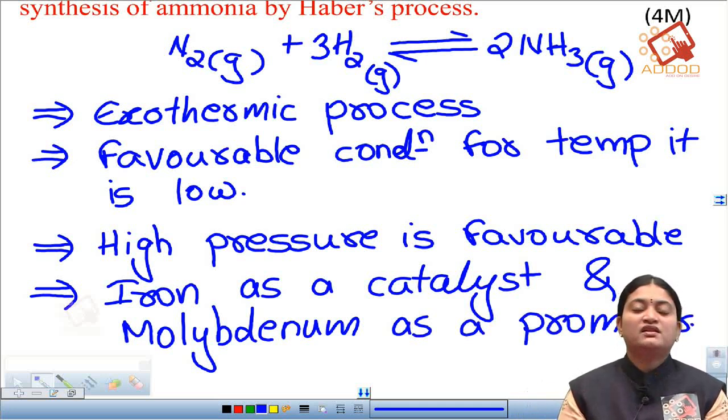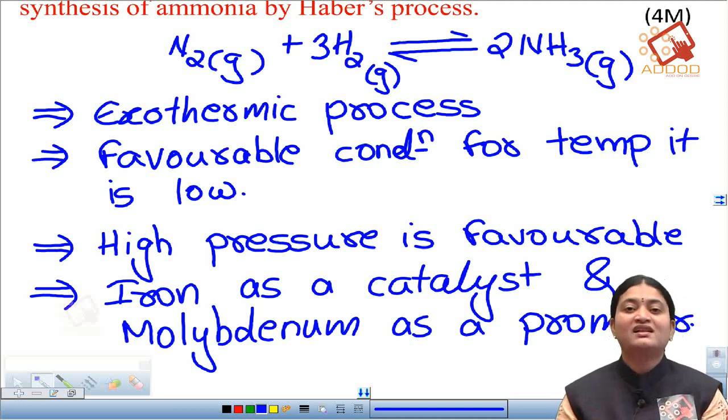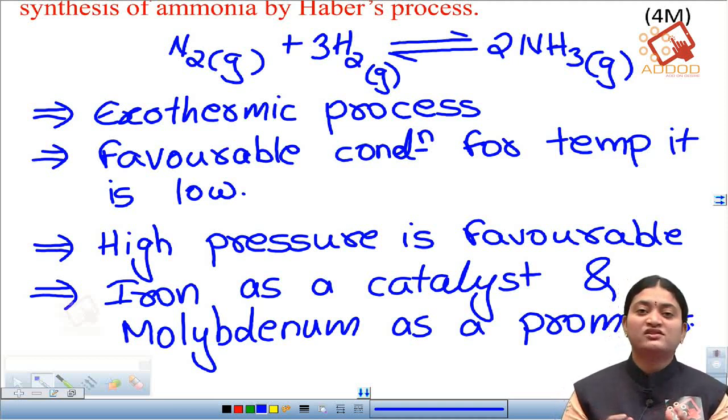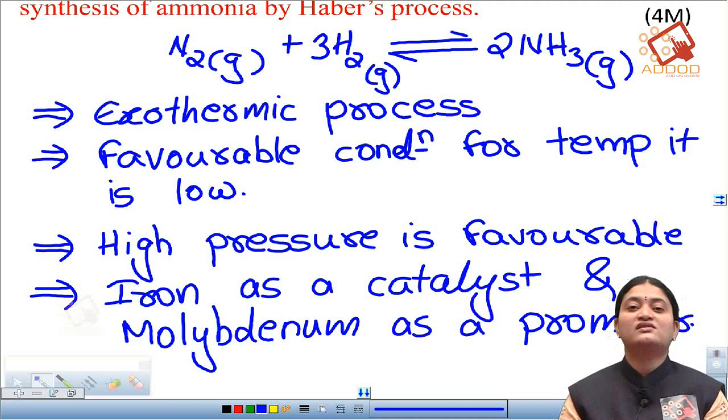According to Le Chatelier's principle, we know that whenever there is an effect of concentration, temperature or pressure, the equilibrium will shift in such a way as to reduce the effect of those factors.